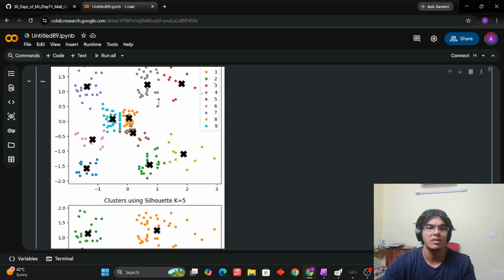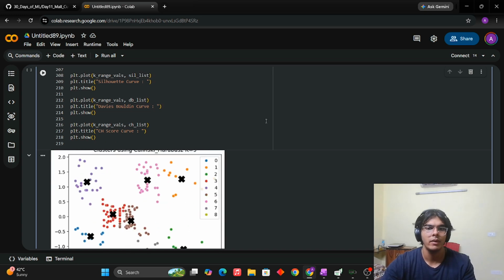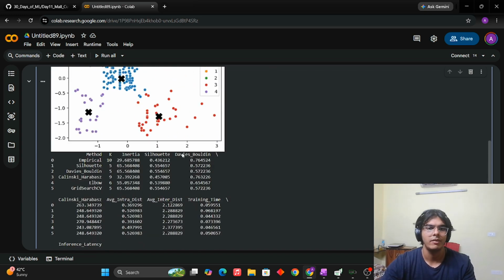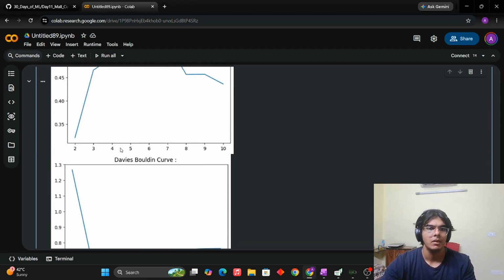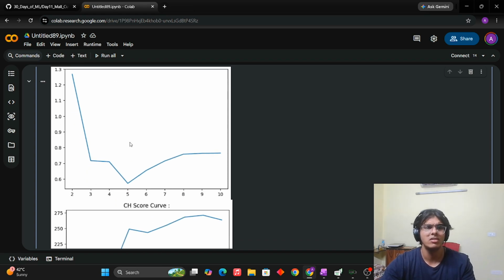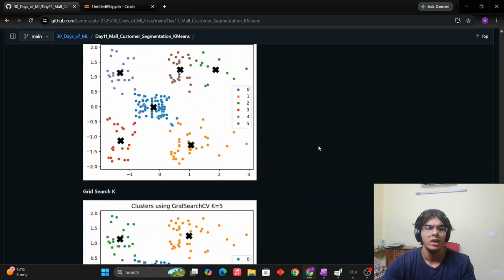So you can see these visualizations here. These are the results that I just wrote in the repo. These are all the visualizations that we got, and the table that we implemented. Okay. These are the curve values. This is basically used to select the value of K. Okay, very intuitive.